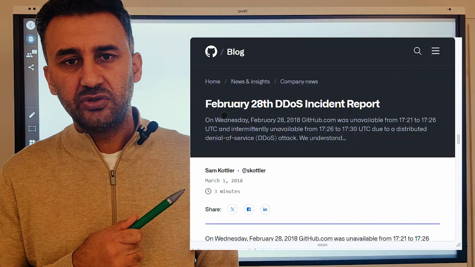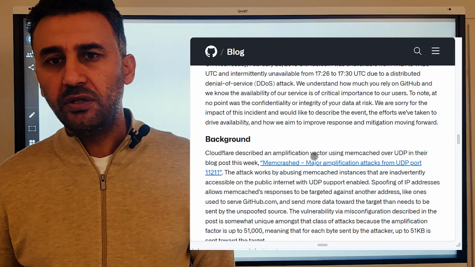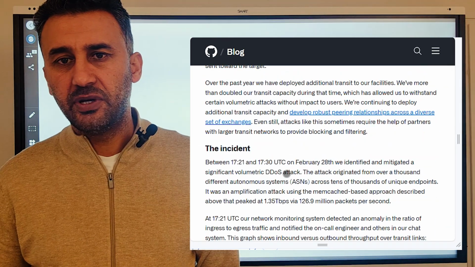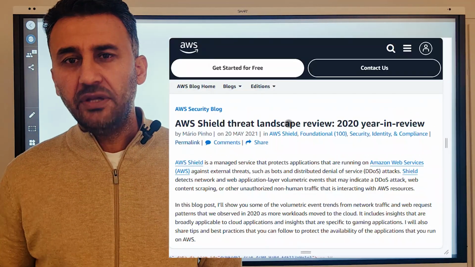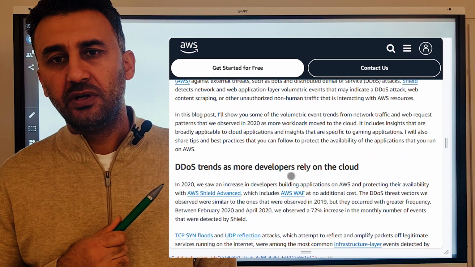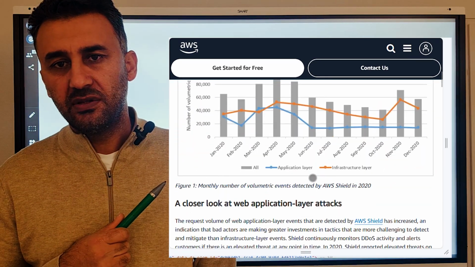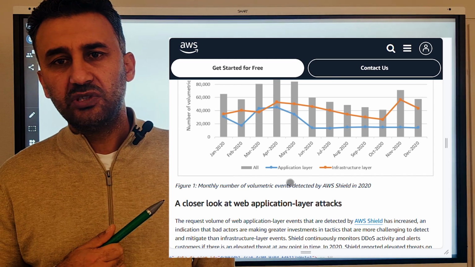In 2018, GitHub faced one of the largest recorded DDoS attacks, with traffic hitting 1.3 terabytes per second. And then in 2020, Amazon faced another attack, and it was the largest recorded attack. It recorded over 2 terabytes of traffic per second. So how do these attacks work? And most importantly, how can we stop them?